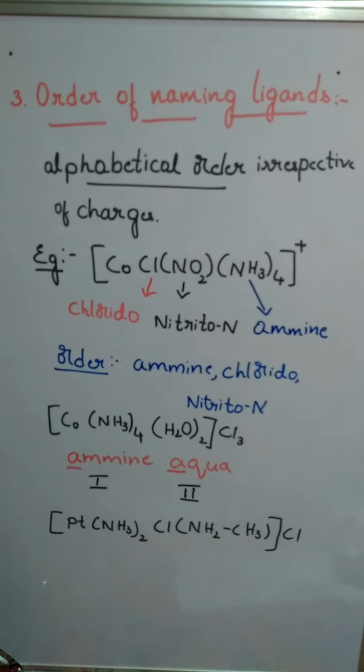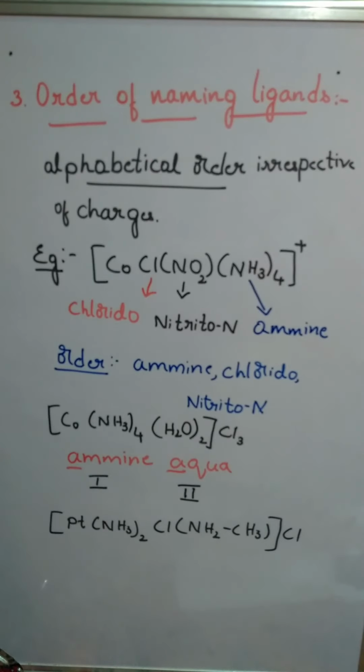But when writing the formulas, the name is usually in IUPAC order, so writing the formula just like the name doesn't make any mistake. Here, however, they may give jumbled things like this.